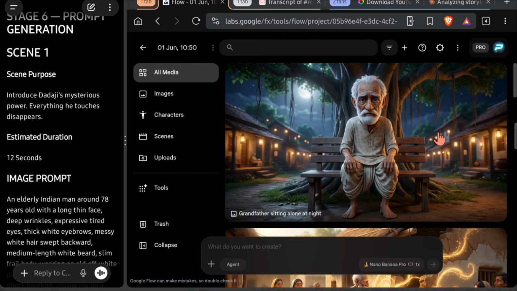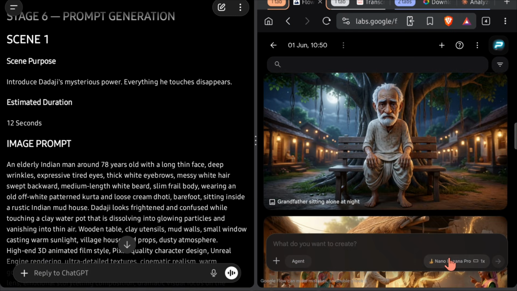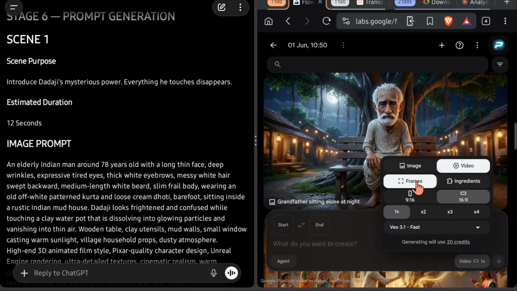For video generation, you can use any AI tool you prefer. If you are looking for free options for vertical short-form content, you can use YouTube Create or even Meta AI. However, for this tutorial, we are going to use Google Flow. Inside Google Flow, open Project Settings and switch from Image Mode to Video Mode. Select Frames Mode. For this tutorial, we will keep the aspect ratio at 16:9. If you are creating shorts, you can switch it to 9:16.